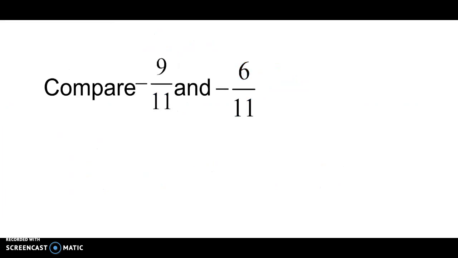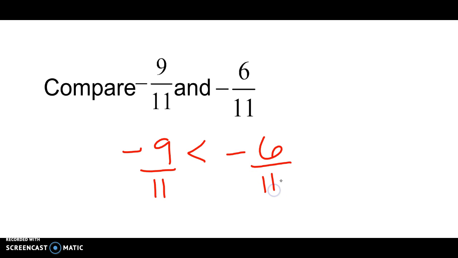Now let's think about comparing negative fractions. So remember, if we were to look at the absolute values, 9/11 would be bigger than 6/11, but we're really thinking about -9 and -6. Now -9 is smaller than, less than -6, therefore since they have the same denominator, -9/11 would be smaller than -6/11. It would be further away from 0.